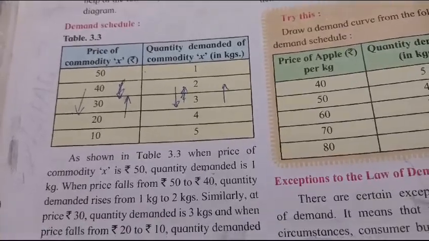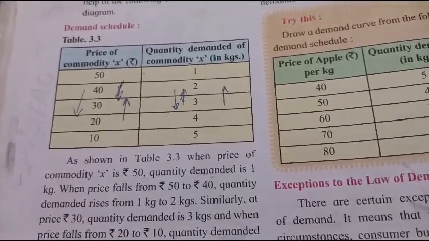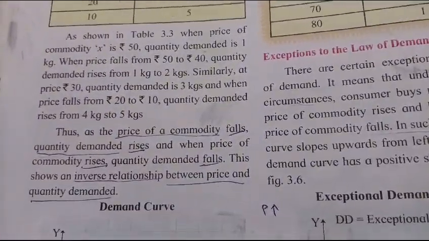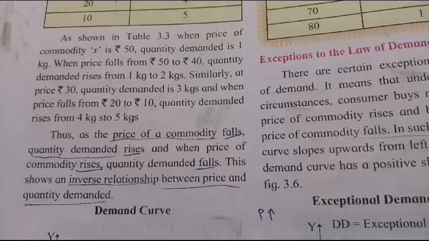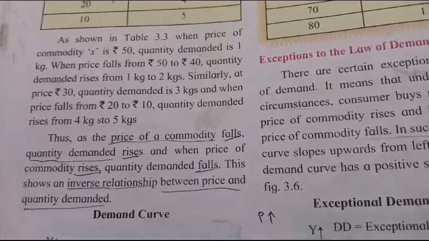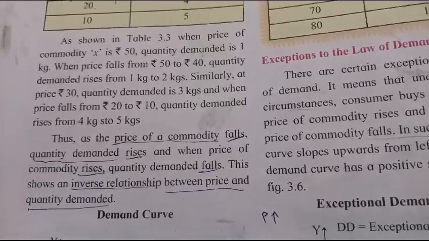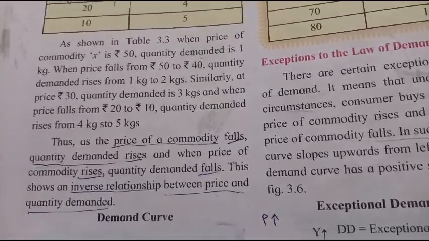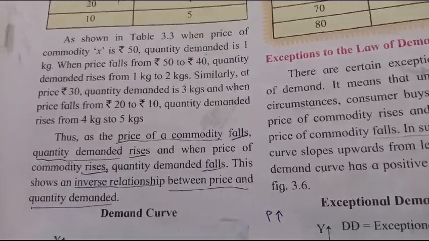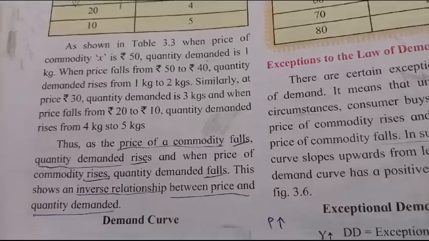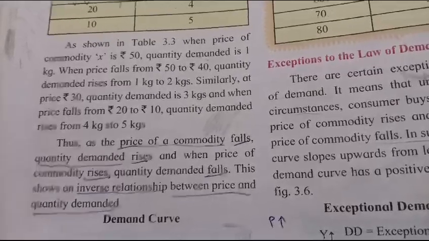Demand schedule, table 3.3. As shown in table 3.3, when price of commodity X is rupees 50, quantity demanded is 1 kg. When price falls from rupees 50 to rupees 40, quantity demanded rises from 1 kg to 2 kgs.